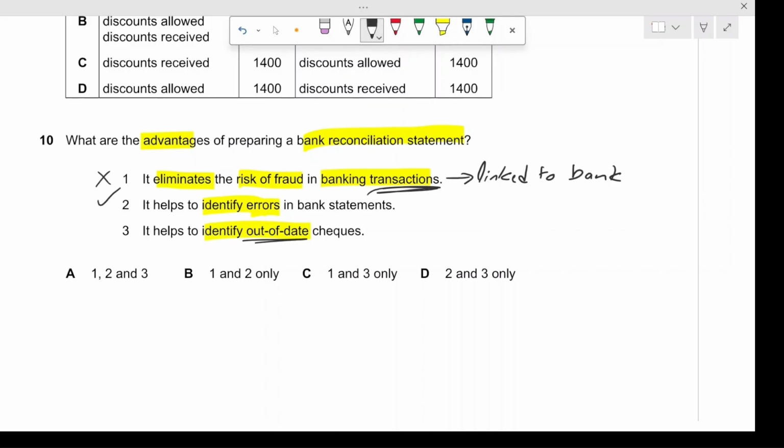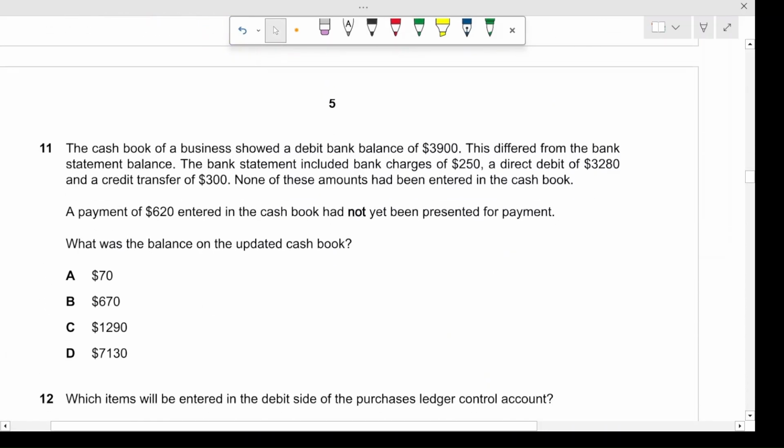So, the bank reconciliation also accounts for out of date checks which cannot be cashed in. So, this one is also correct. So, the correct option is option number D, which says 2 and 3 are correct only.